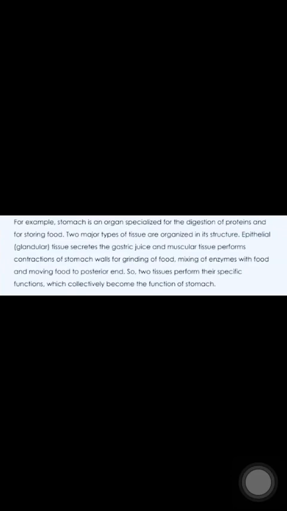Okay, when two major type of tissues are organized in its structure, for example, epithelial, those are glandular tissues, secrete the gastric juice, and muscular tissues perform contraction of stomach walls for grinding of food. There are 2 different type of tissues performing the same function, and it is known as organ. Okay.